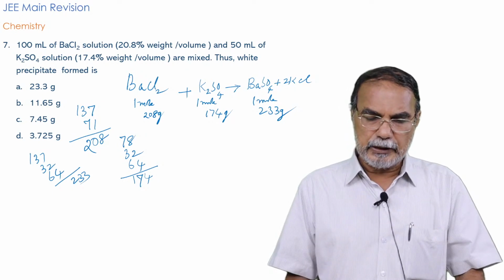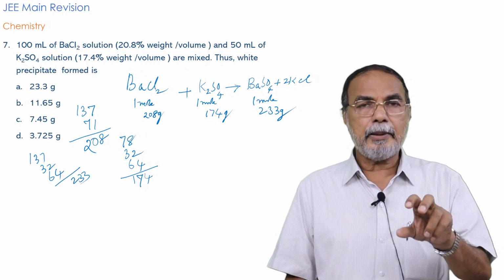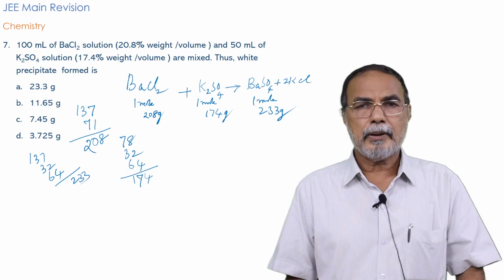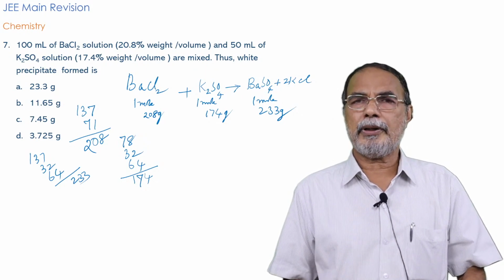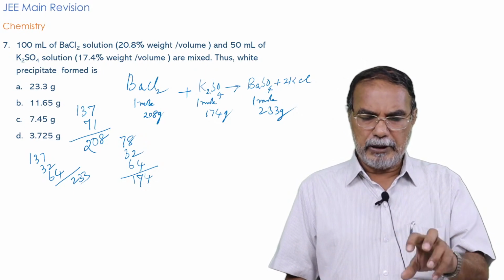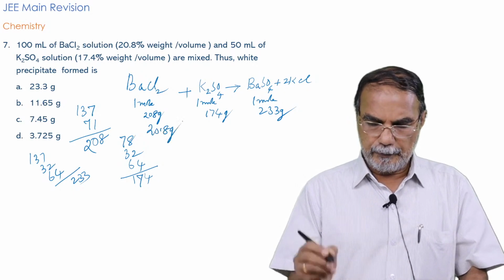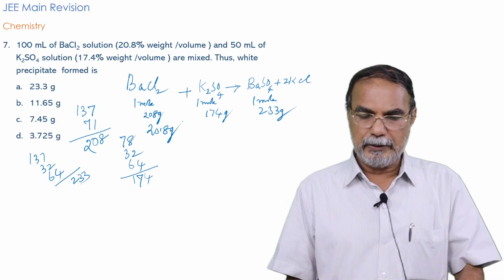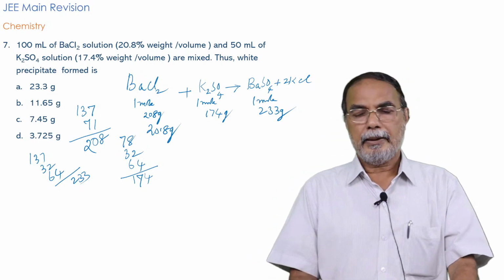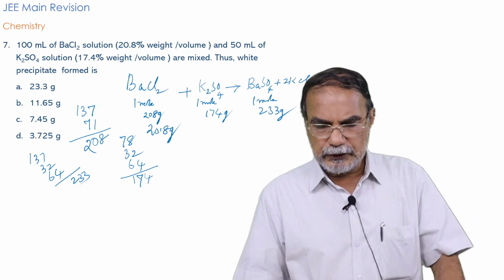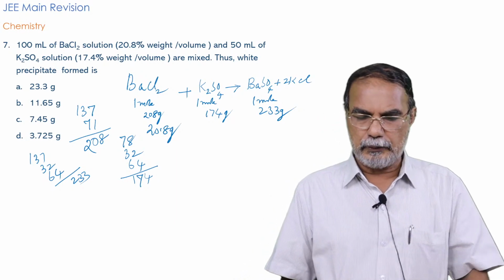But what is given in the problem? It is 100 ml BaCl2 solution. The mass percentage is 20.8, so that 100 ml BaCl2 solution will contain 20.8 gram barium chloride, and it was mixed with 50 ml K2SO4 solution.